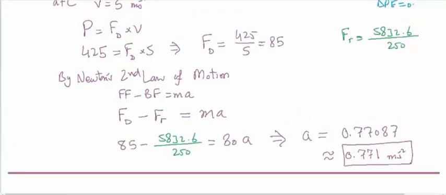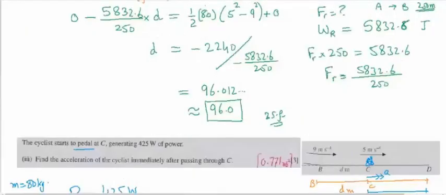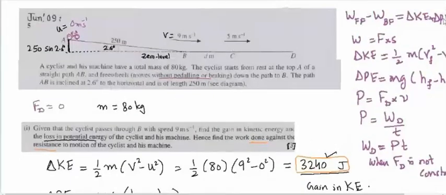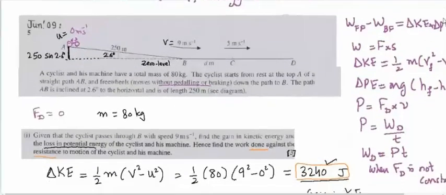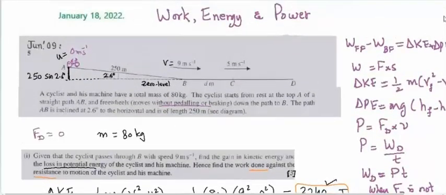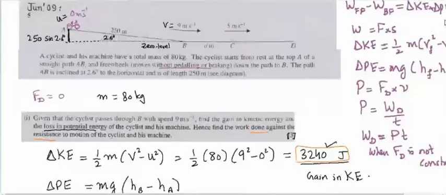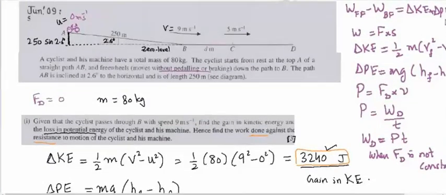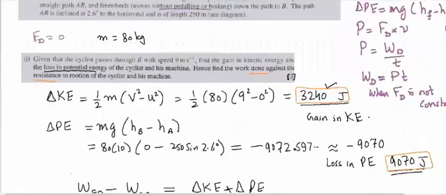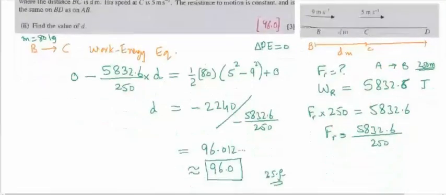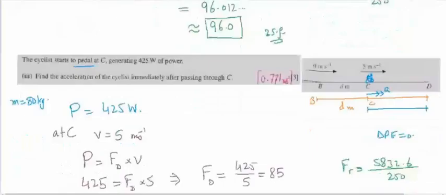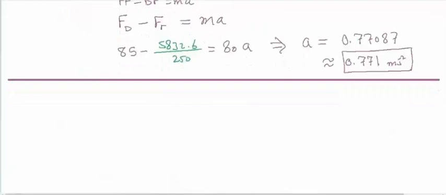Okay, so it is 3 marks, so total the question is a 9 marks question. Question number 5 of June 2009. So it covers all potential energy, kinetic energy changes, work energy equation, and then the power formula also, all are used here. Inclined motion as well as the horizontal motion, all are here.